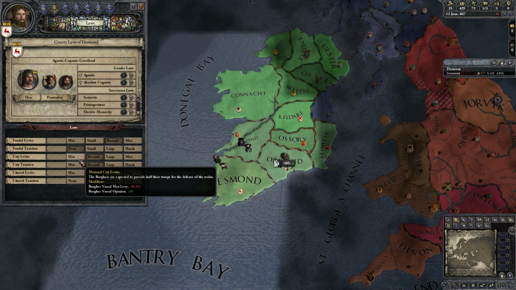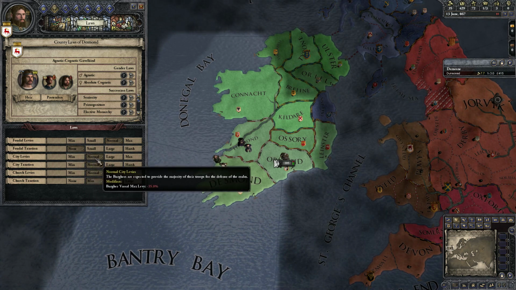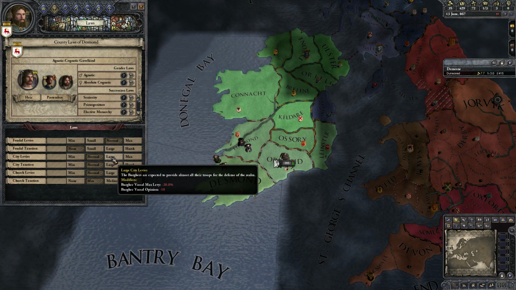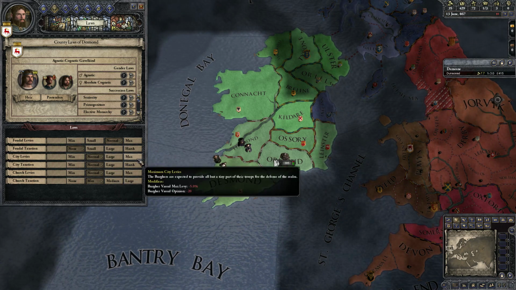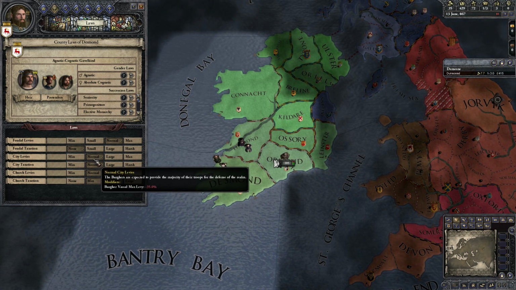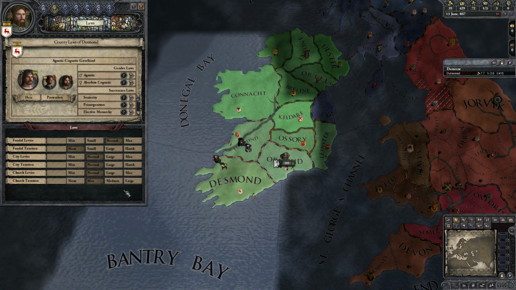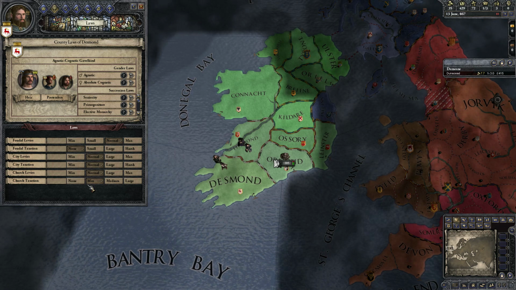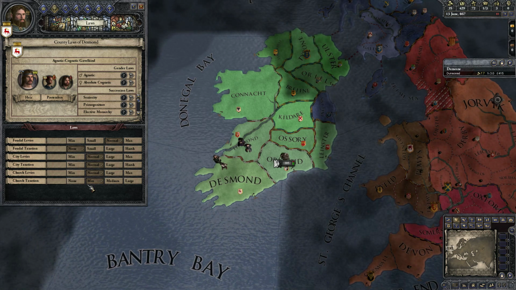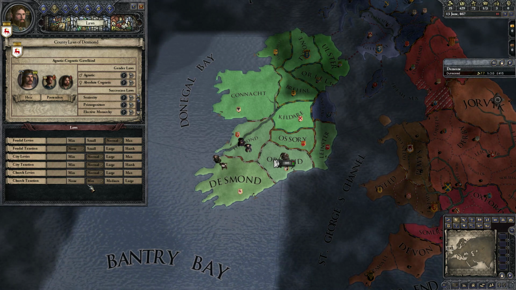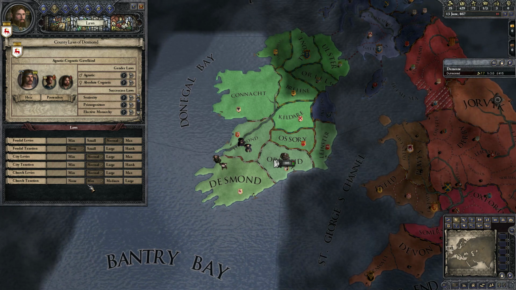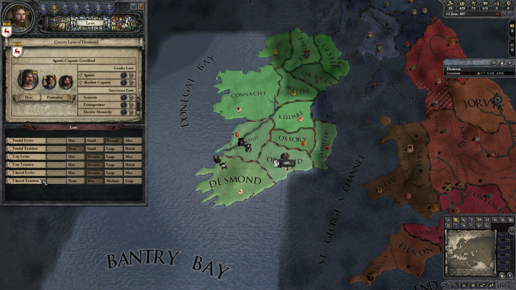You are only able to change your laws once every 5 years per character. If your character changes a law and then dies tomorrow, his heir can change another law right away. But an individual character can only change a law once per 5 years. So if you want to move your country or your realm into a specific direction, it's important that you change laws as early as you can so that the cooldown can start, and also the possibility that if you die, you don't miss that law change.